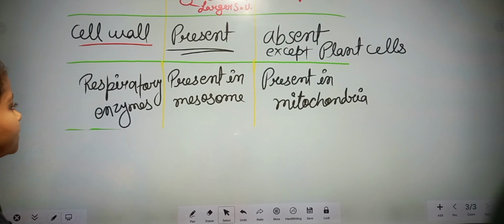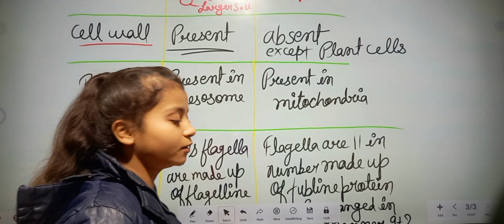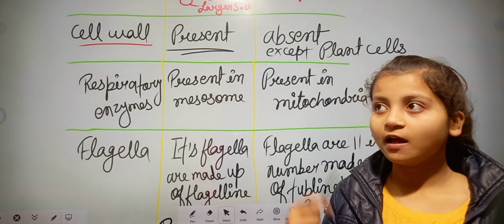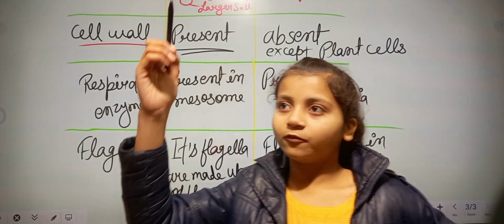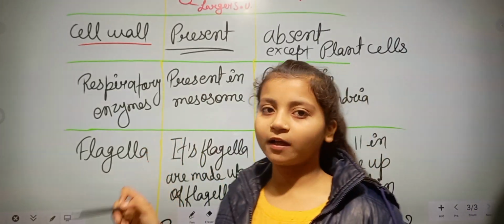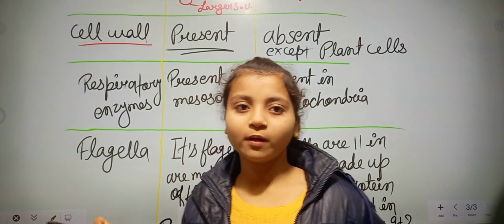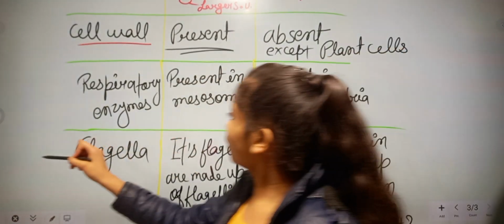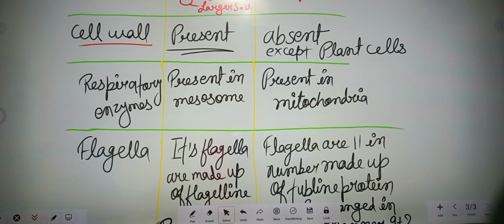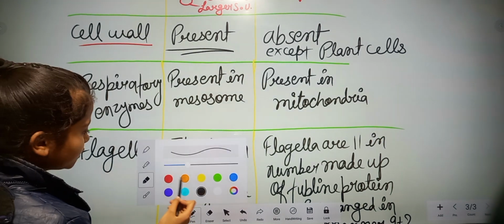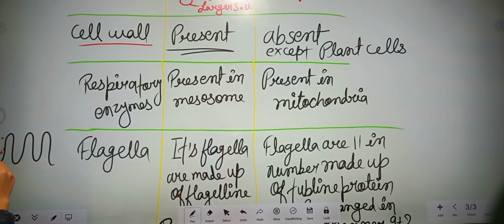Now here are the respiratory enzymes. In the prokaryotic cell, I have made one figure of a finger-like projection which I named the mesosome, and the dotted-like structures on the mesosome are the respiratory enzymes. This was the structure of the mesosome, and on this mesosome the dotted-like structures are present; these are called respiratory enzymes.